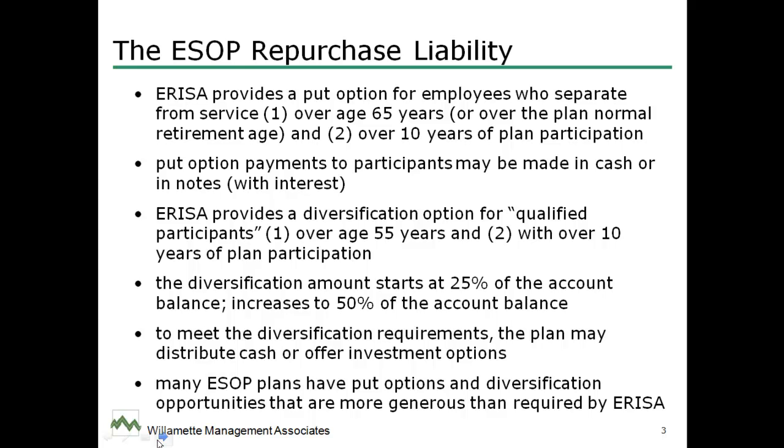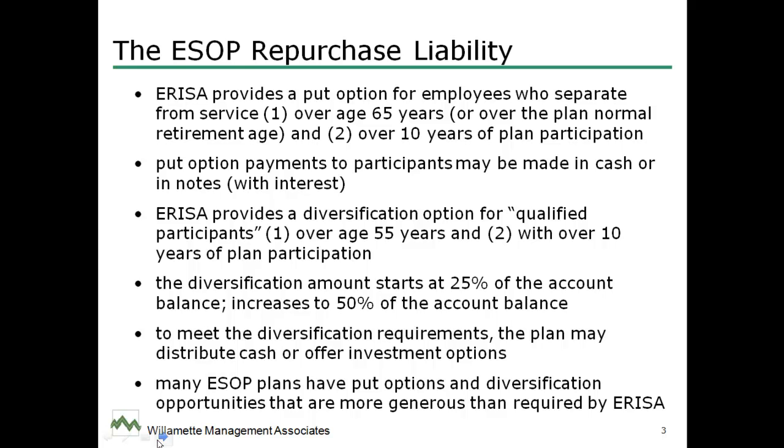Well, ERISA provides a put option for employees under certain circumstances. And the certain circumstances are an employee who's separated from service, or has to be a retired employee, who's over the age of 65, or the normal plan retirement age.